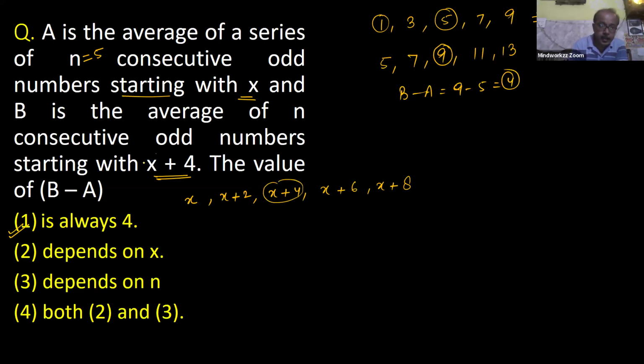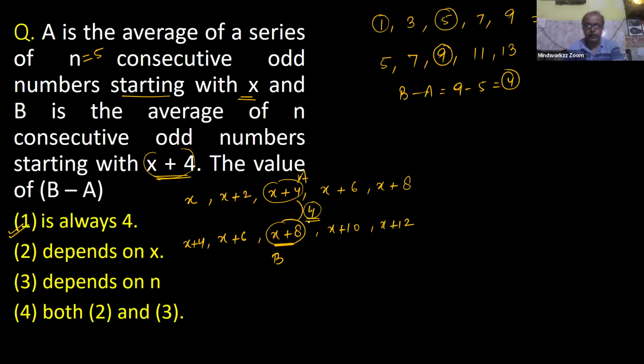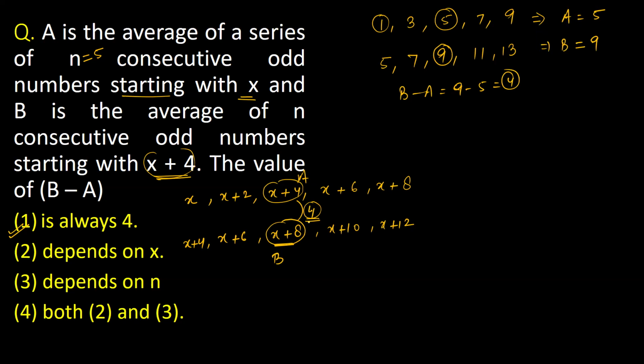The next series starts with x plus 4. So the first term of this next series is x plus 4. The next will be x plus 6, next x plus 8, next x plus 10, and the last one is x plus 12. And obviously for this series, your middlemost value is x plus 8. So this is B and this one is A, and clearly the difference value is 4. So in all cases, your difference is always 4. Now clear? Yes, sir.